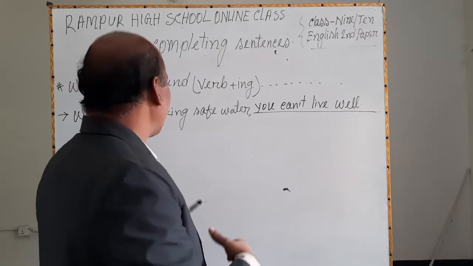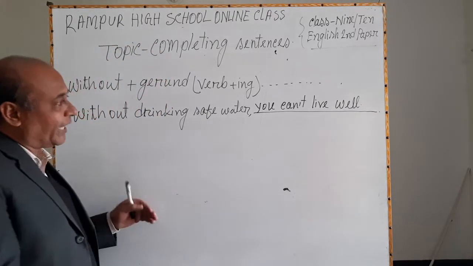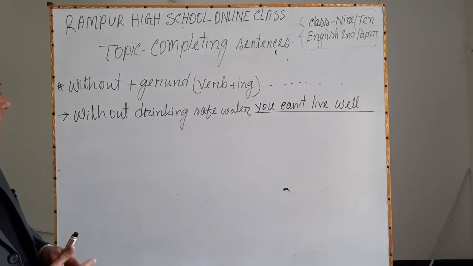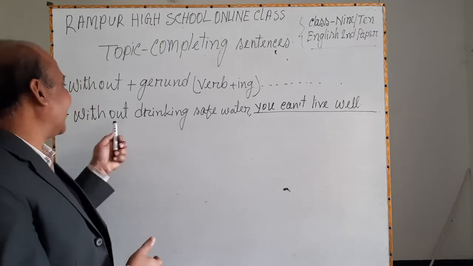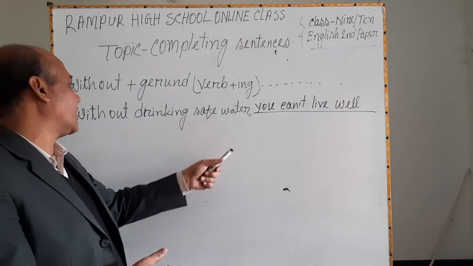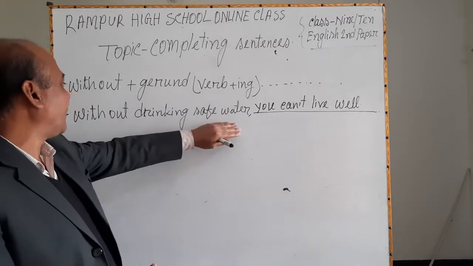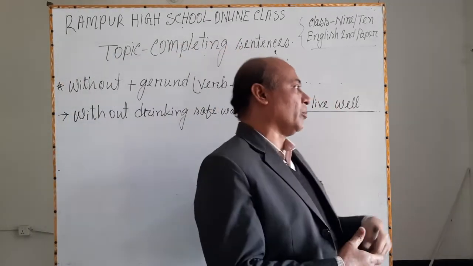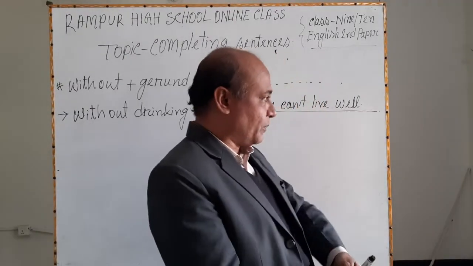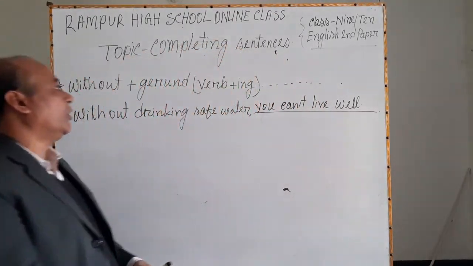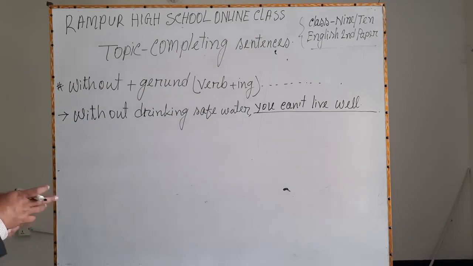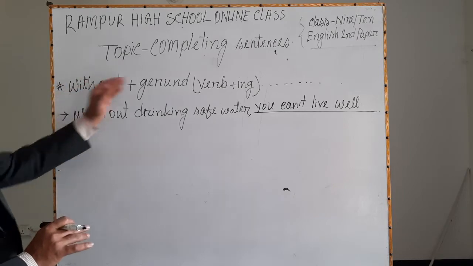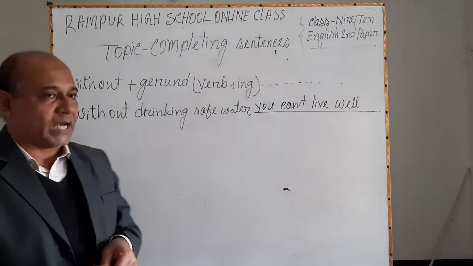Dear learners, if we express this sentence in Bangla, it will be like this: without drinking safe water, নিরাপদ পানি পান করা ছাড়া you cannot live well, তুমি সুস্থভাবে জীবনযাপন করতে পারো না। For your better understanding, I will show you another example using this structure, that means without plus gerund.